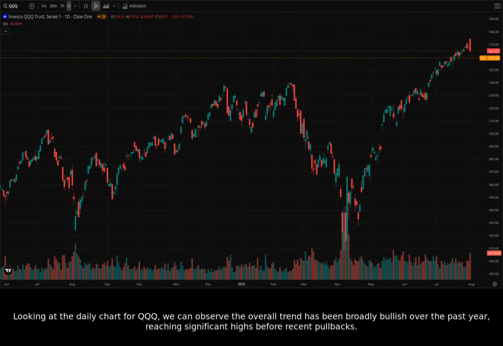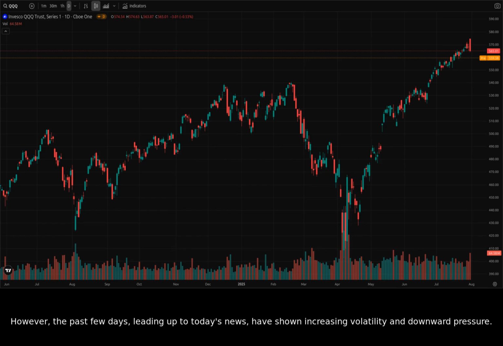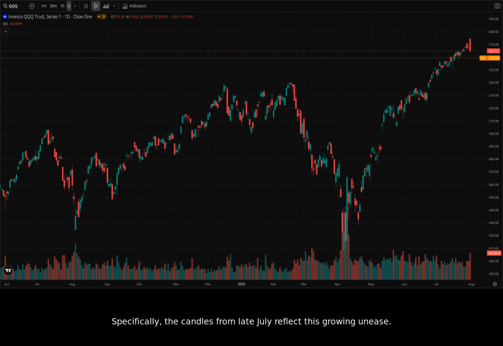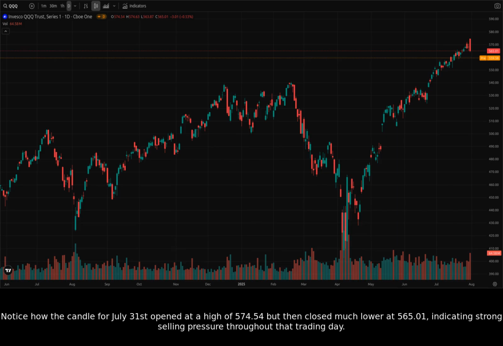Looking at the daily chart for QQQ, we can observe the overall trend has been broadly bullish over the past year, reaching significant highs before recent pullbacks. However, the past few days, leading up to today's news, have shown increasing volatility and downward pressure. Specifically, the candles from late July reflect this growing unease. Notice how the candle for July 31st opened at a high of 574.54, but then closed much lower at 565.01, indicating strong selling pressure throughout that trading day.